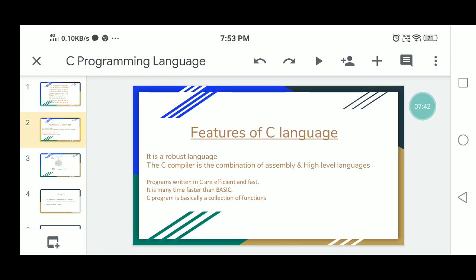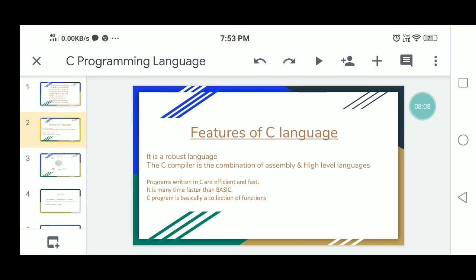So, features of the C language. It is a very robust language. It has a very rich set of built-in functions. Built-in libraries are available in the C language. It allows operators that can be used to write complex programs also. It is used to develop complex programs.